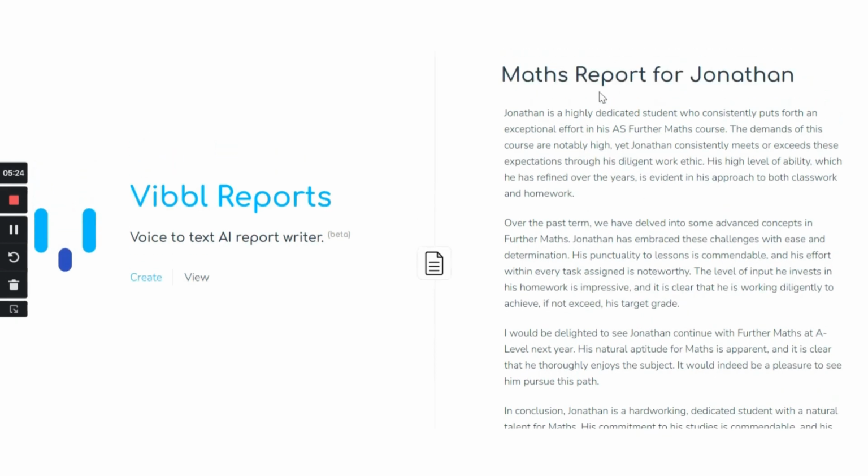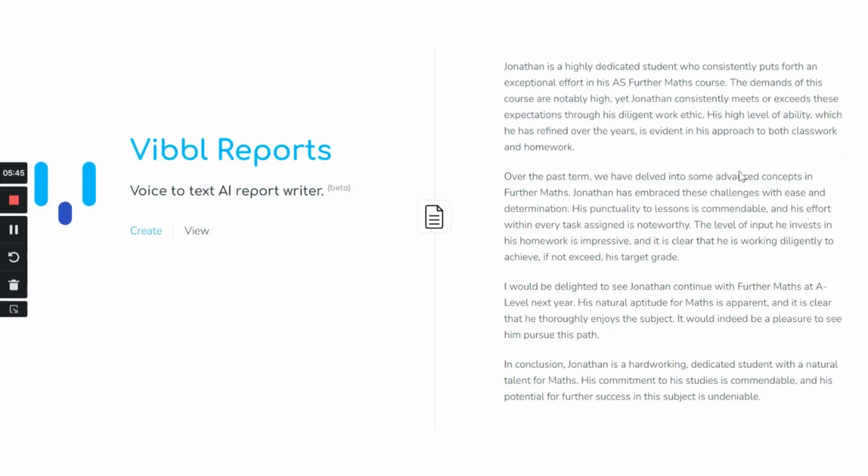Okay, so here we've got a really detailed maths report for Jonathan. Jonathan is a highly dedicated student who consistently puts forth an exceptional effort in his AS Further Maths course. The demands of this course are notably high, yet Jonathan consistently meets or exceeds these expectations through his diligent work ethic. His high level of ability, which he has refined over the years, is evident in his approach to both classwork and homework. Over the past term, we have delved into some advanced concepts in further maths.